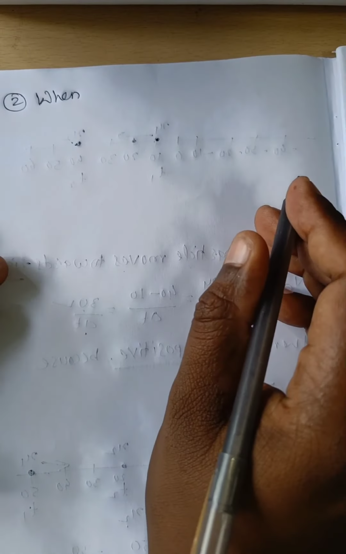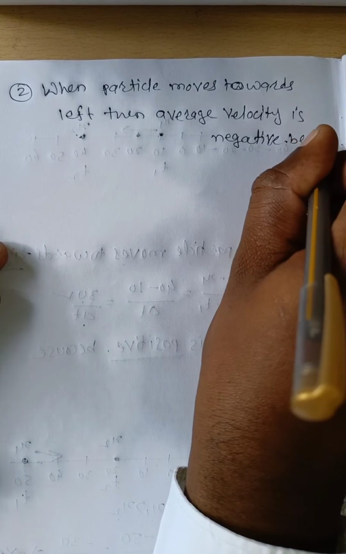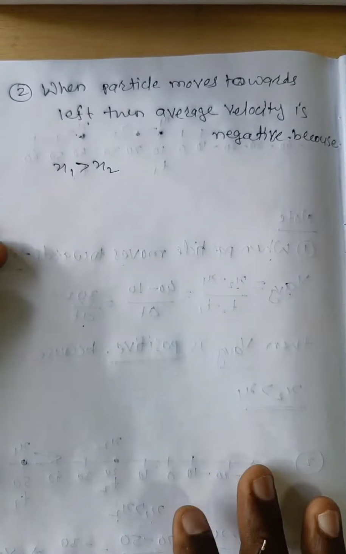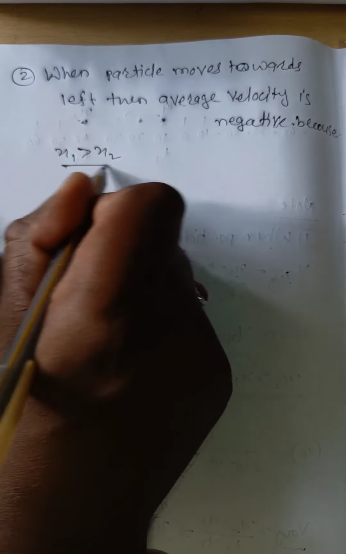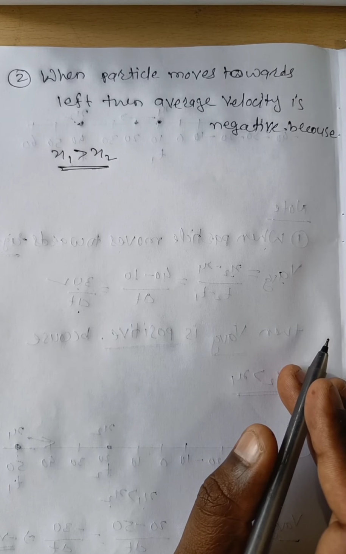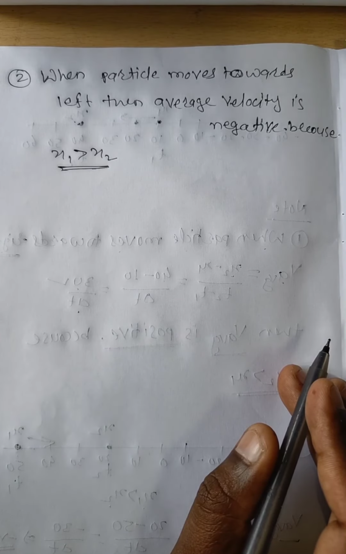That means the initial position is greater than the final position, and when the initial position is greater than the final position, the average velocity is negative.